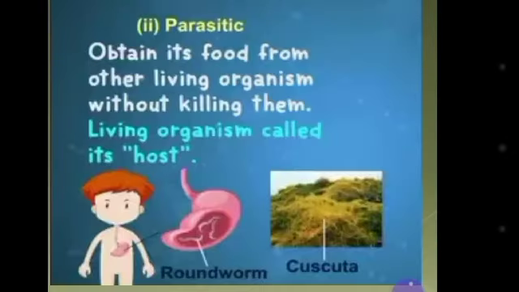The other one is parasitic nutrition. In this mode of nutrition, animals derive their food from other animals or plants. These plants and animals are called the host, and the organism that obtains food from them is called the parasite, and this kind of relationship is called parasitism. Mosquito is the best example of this kind of nutrition, as the mosquito is the parasite that feeds on human blood.